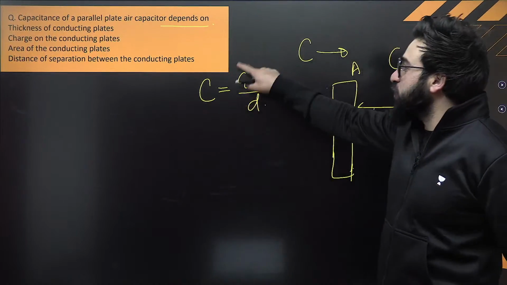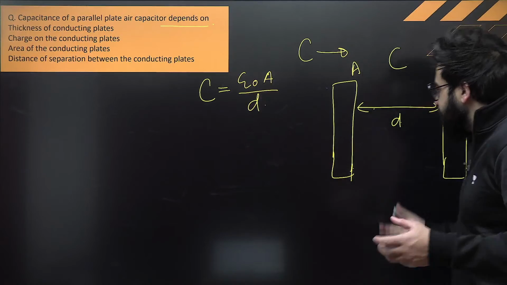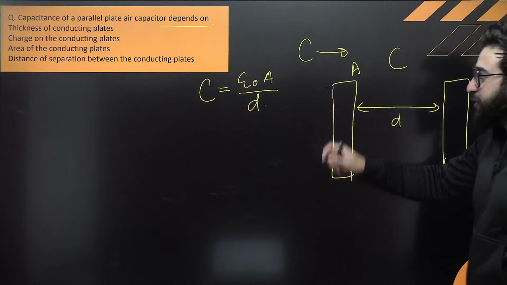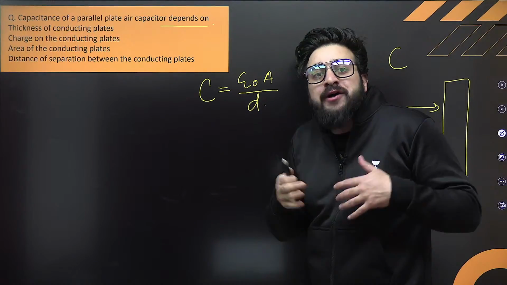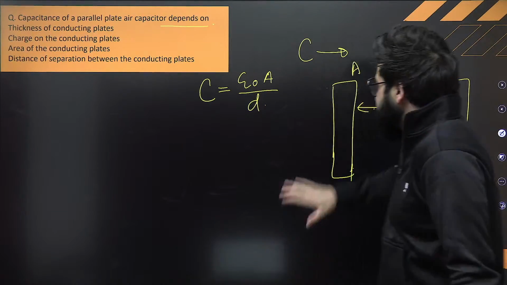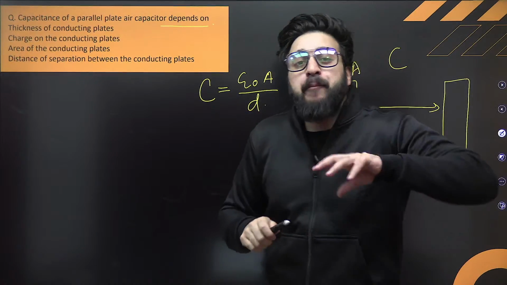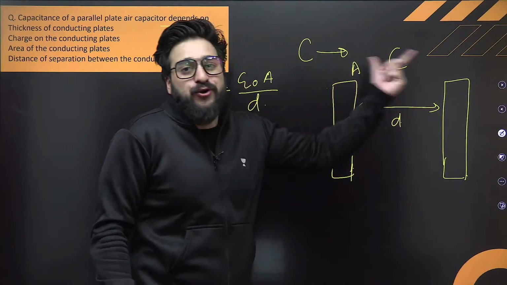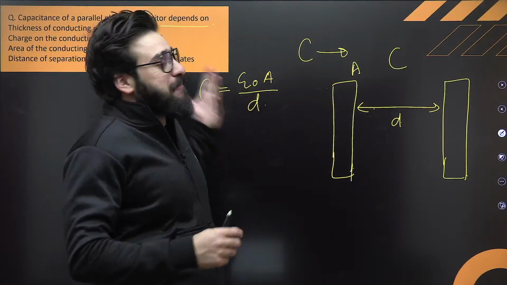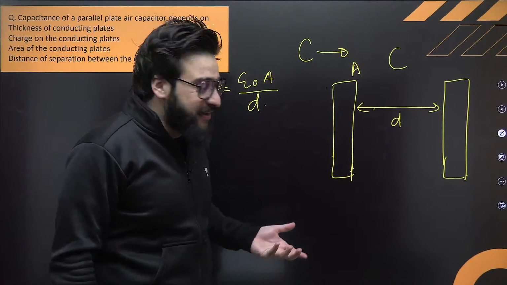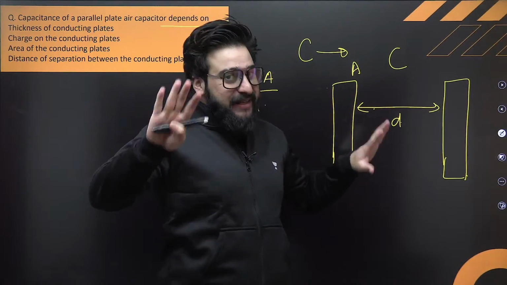Permittivity, okay? This is what we call the medium over here. Now see, we say this is in air, that's why epsilon naught. So this capacitance is a constant. This is a property of a material. It depends upon the dimensions of the conductor. It doesn't depend upon how much charge is stored on this one. Say, sir, we'll increase the charge, capacitance will increase. So it's not like that. Keep that in your mind.